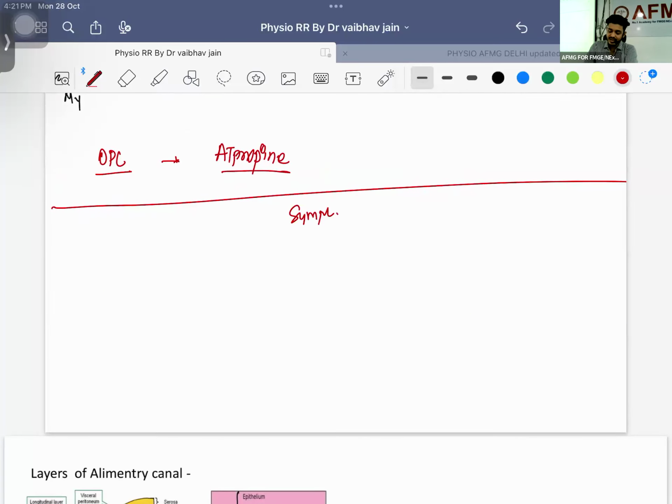We have already done sympathetic. Major thing, the neurotransmitter will be adrenaline, noradrenaline, or dopamine. What are the receptors that we are having? Alpha 1, alpha 2, beta 1, beta 2. These two we have already seen, right? Tell me, what is the drug of choice for cardiac arrest?